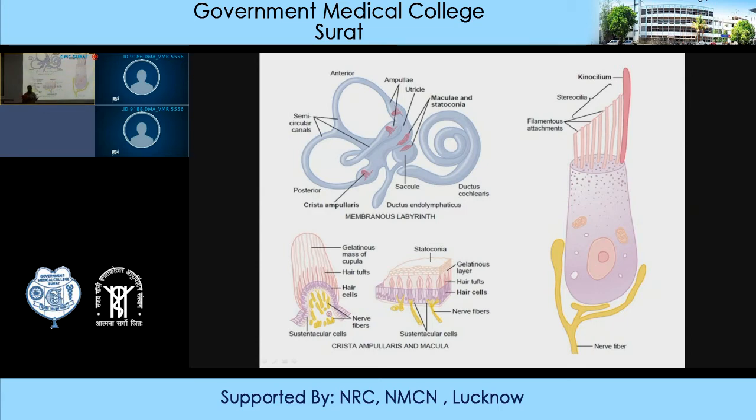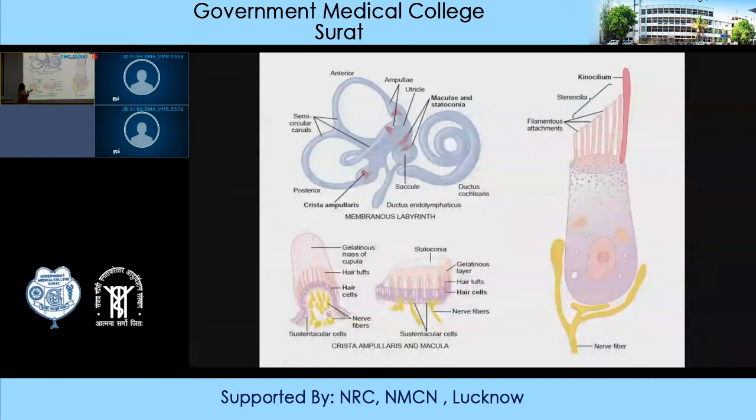Now the macula present in the saccule is responsible for maintaining the orientation of the head when the person is lying down. Suppose a person turns his head from one shoulder to another shoulder, then this will be detected by the macula present in the saccule. So this information will be carried to the central nervous system and the person will correct the orientation of the head and it will be brought to near normal.